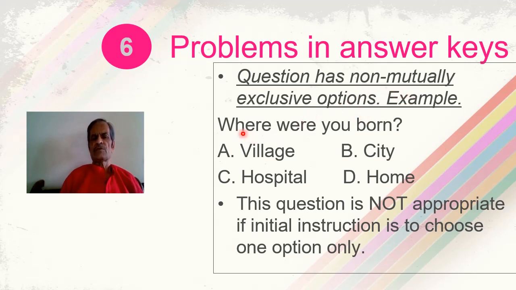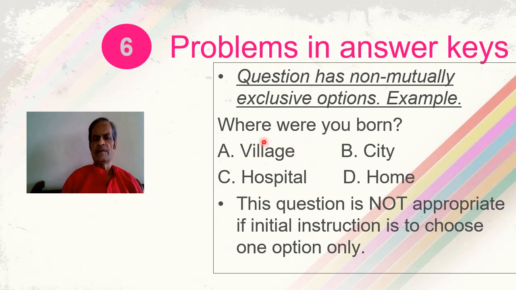So now here is the question, where were you born? And the options given are village, city, hospital and home. A person may be born in the city as well as in the hospital. The person may be born in the city and the person may be born at the same time in the home. So city, hospital and city, home are therefore non-mutually exclusive options.